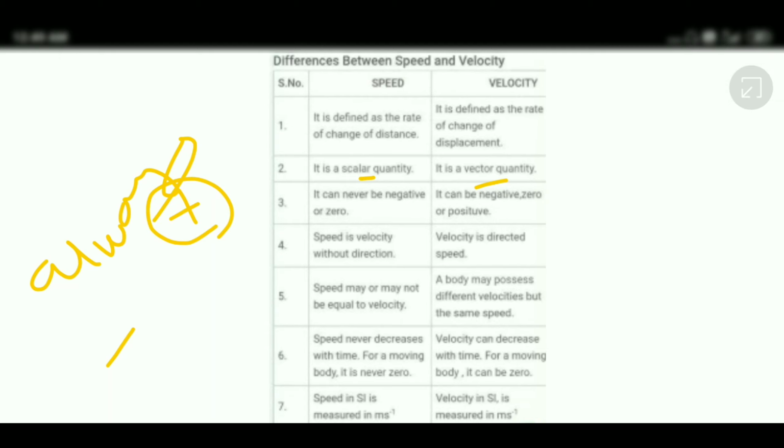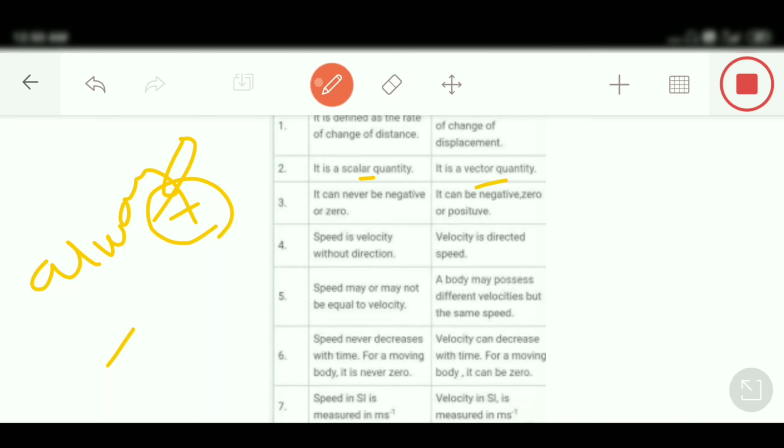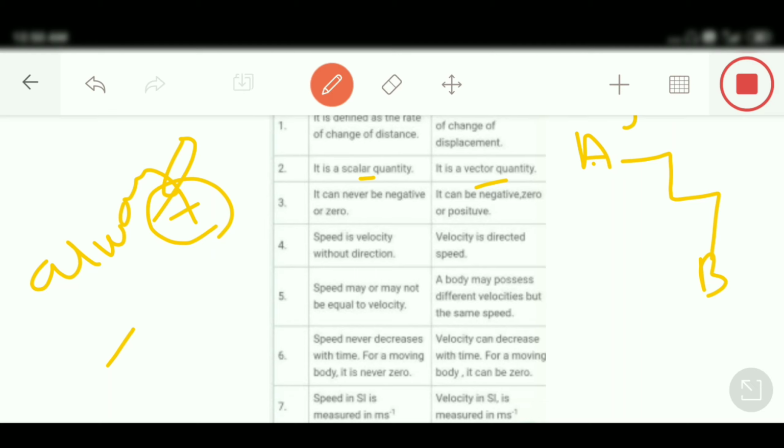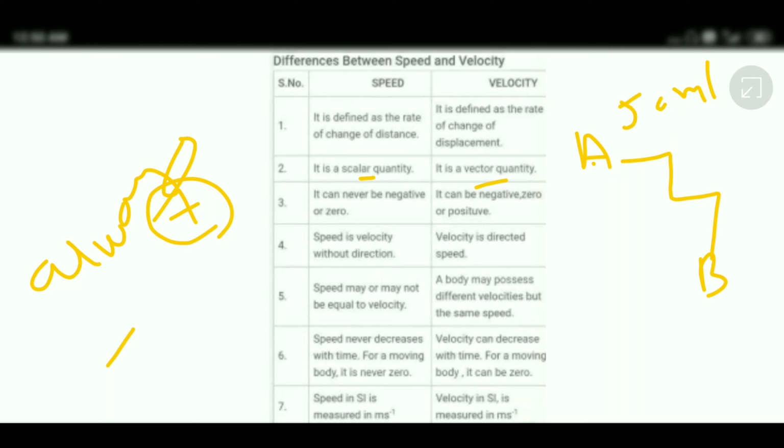For instance, let us take an example. This is point A, and this is point B. An object is reaching from A to B like that. At every point of time, suppose the speed is 50 meters per second. So at every point of time the speed is the same. Now what can you say about the velocity? You will say the object is not going straight, so it does not have velocity.